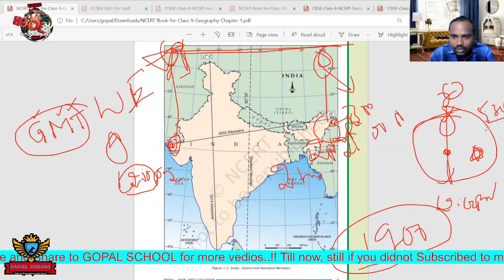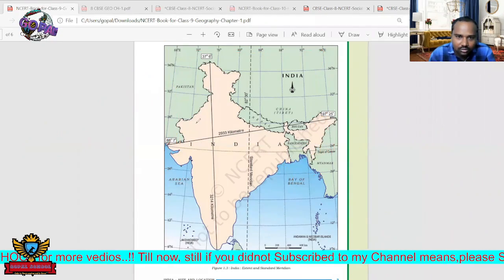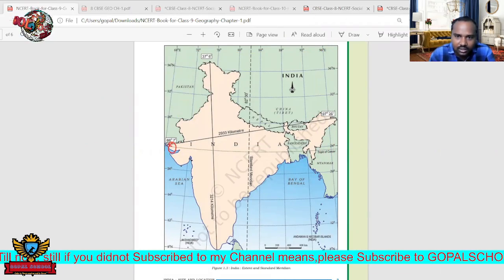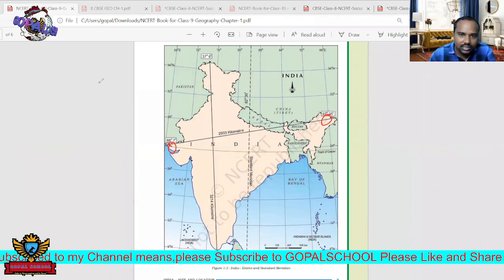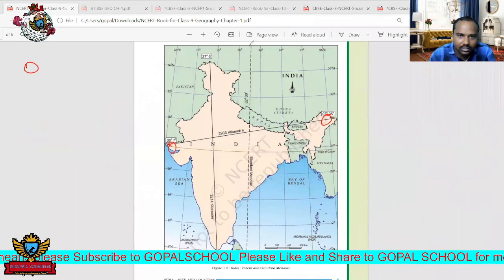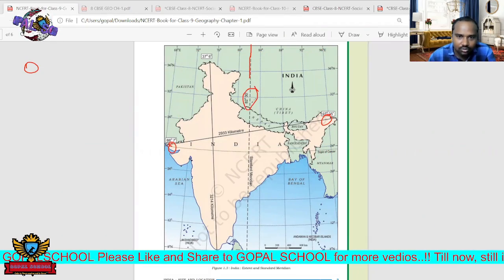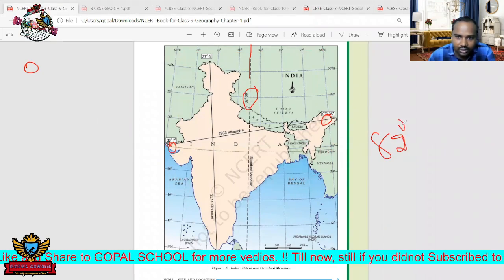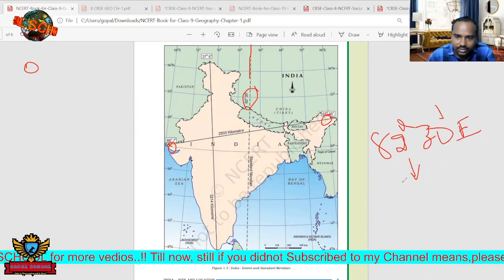So to overcome this problem, India actually wants to have the same time everywhere. Whether you are in Gujarat or Arunachal Pradesh, there should be the same time. For that purpose, India has taken one standard line instead of Greenwich. Instead of Greenwich, that is 0 degrees, we are taking this as the mean time. This line is called a longitude. Which longitude? 82 degrees 30 minutes. So remember this one, 82 degrees 30 minutes east longitude. This is considered the standard time.